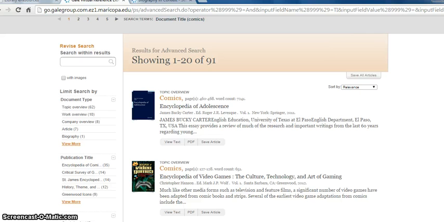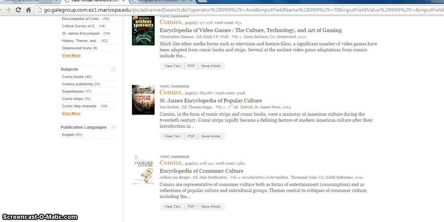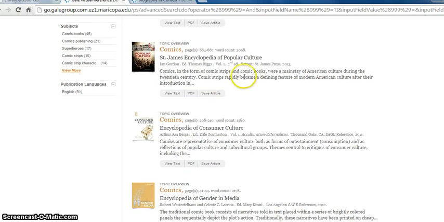So I'm going to give you some suggestions of good ones. But I do want you to do some browsing because you might like one better than the other. So here are some suggestions to consider. One good one is this one called Comics from the Encyclopedia of Adolescence. That one might be one that you're interested in. Another one that comes up in the very first results list is the one on comics, consumer culture. That one might be an interesting one to you.